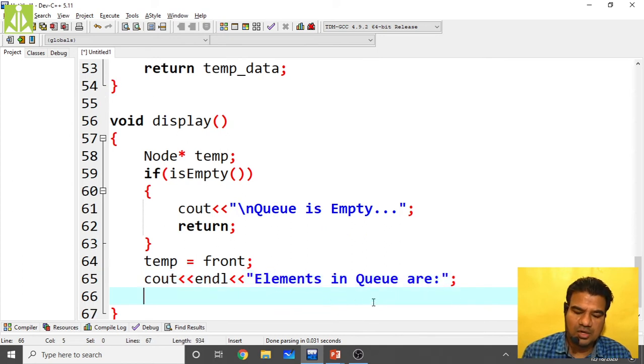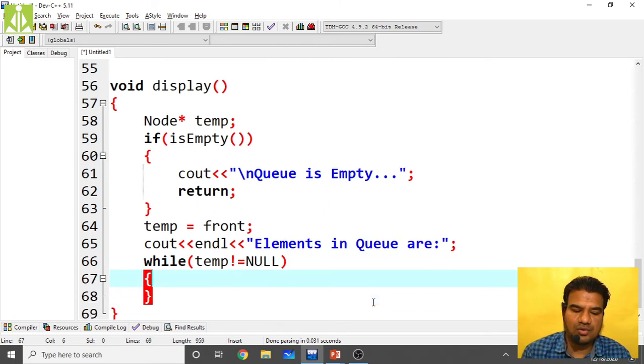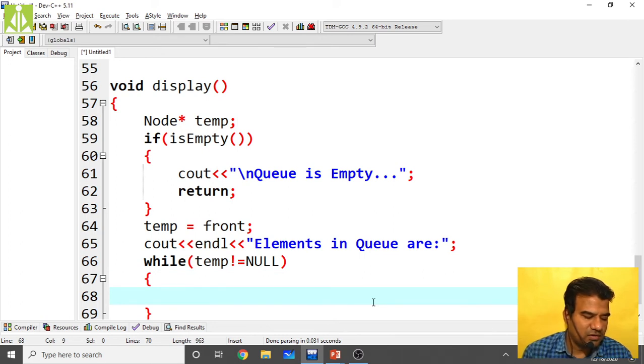Then while, till what extent we have to traverse? Until your temp becomes null. If your temp becomes null, there only we have to stop. Now print the data. What data can we print? Cout of temp of data only.